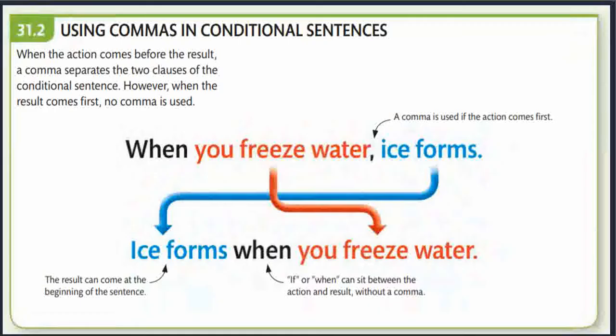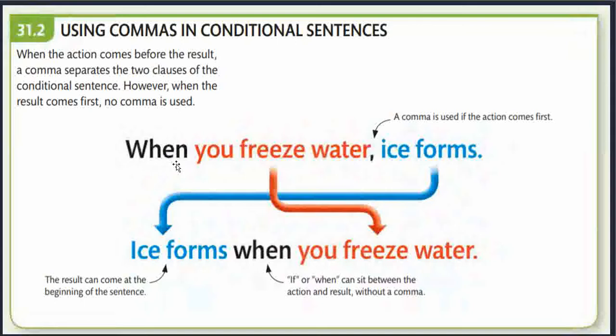The next pointer that we have is the separation of the conditional clause with a comma. You can see when the conditional clause begins with if or when, and it sets the condition of the action. After that, there is a comma. But if it is reversed, that means the condition is brought towards the end, then the comma is dropped. When the action comes before the result, the comma separates the two clauses of the conditional sentence. However, when the result comes first, no comma is used.